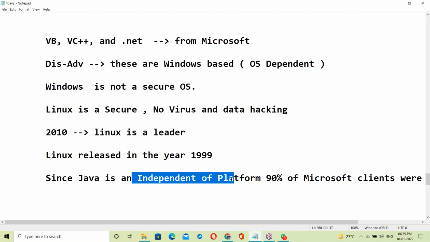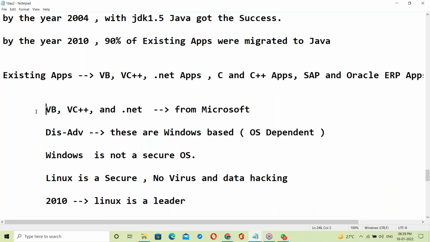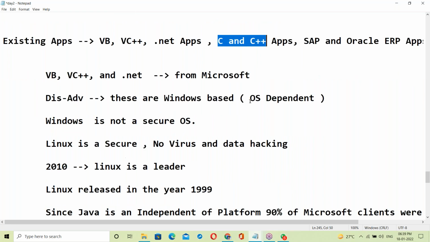How Java made us independent of platform is the next topic. Now let's come to C and C++.